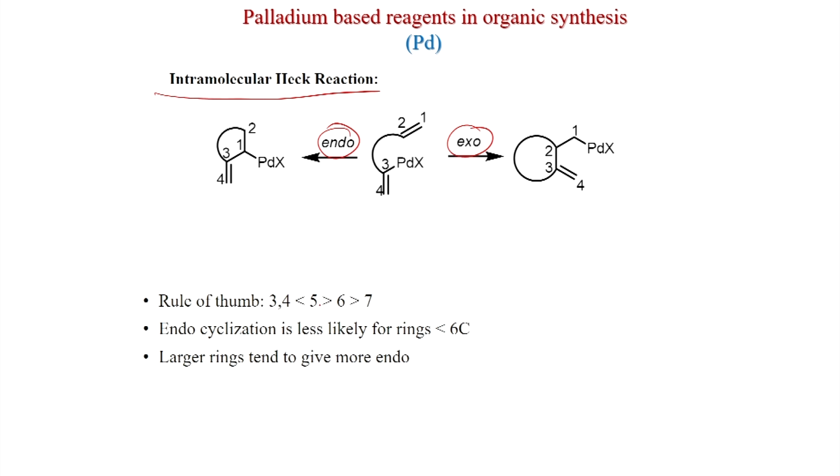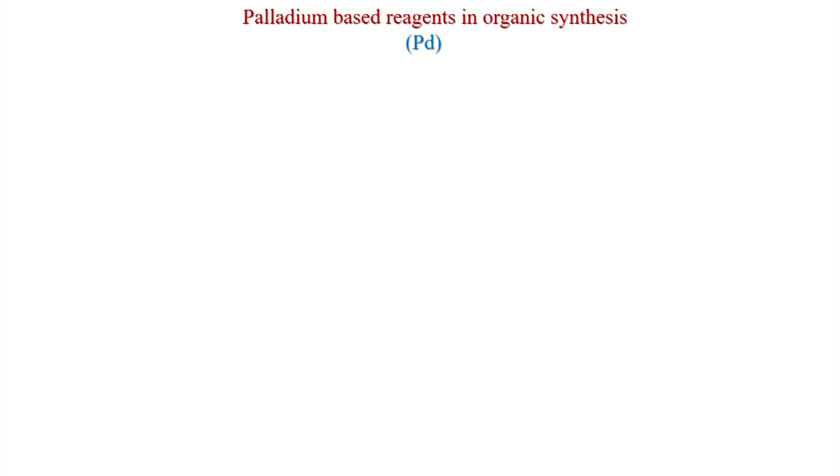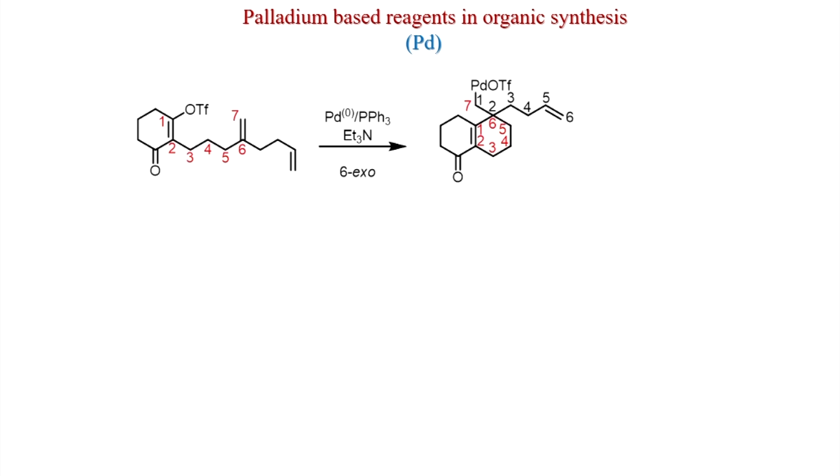The rule of thumb is that if you generate a 5-member ring, that formation will be faster than 6, that will be faster than 7, also 5 will be faster than 3, 4. And endocyclization is less likely for rings less than 6 carbon. For larger rings, only endocyclization is possible. So, for 6 or higher cyclization, the endo is possible, otherwise you have to make exocyclization. So, some examples we will see.